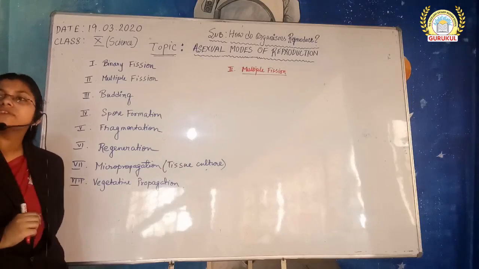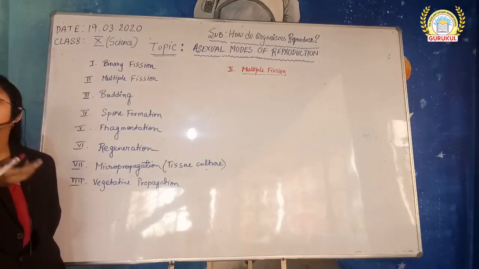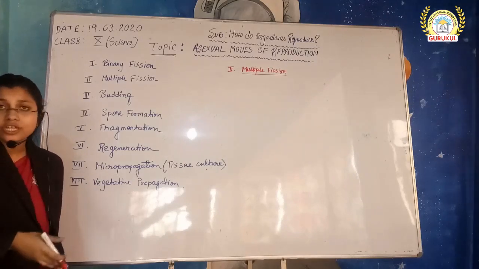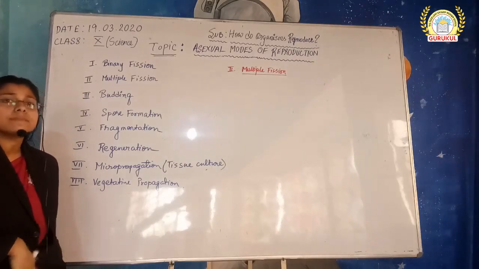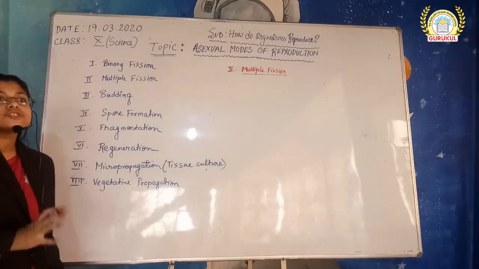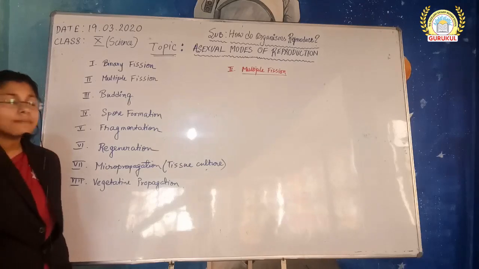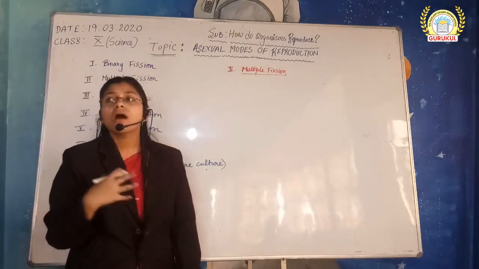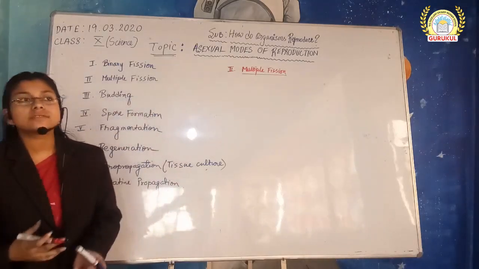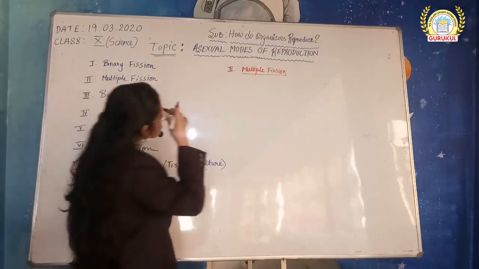The well known example to us for this kind of division is Plasmodium, which divides in our RBC. Plasmodium is a parasite, or we can say it's a protozoa which considers RBC as our host. It's a malarial parasite and it lives in our RBC. It multiplies by the fashion of multiple fission. Let's see how this happens.